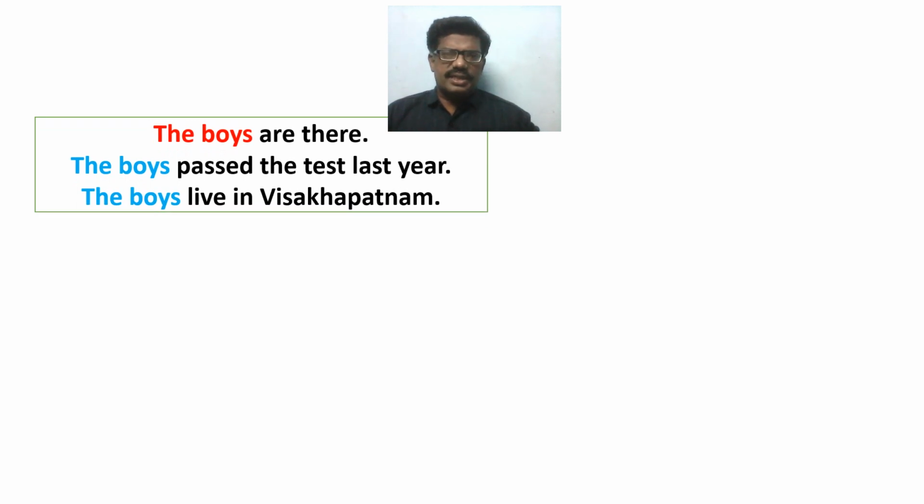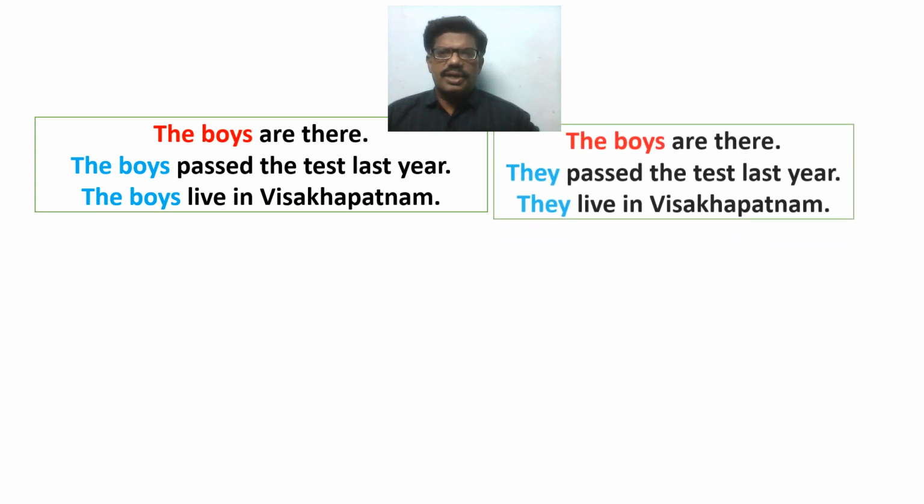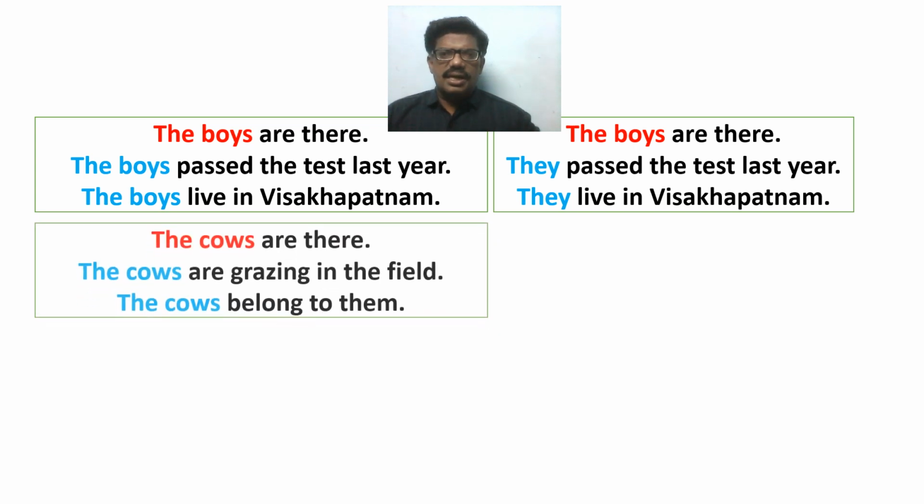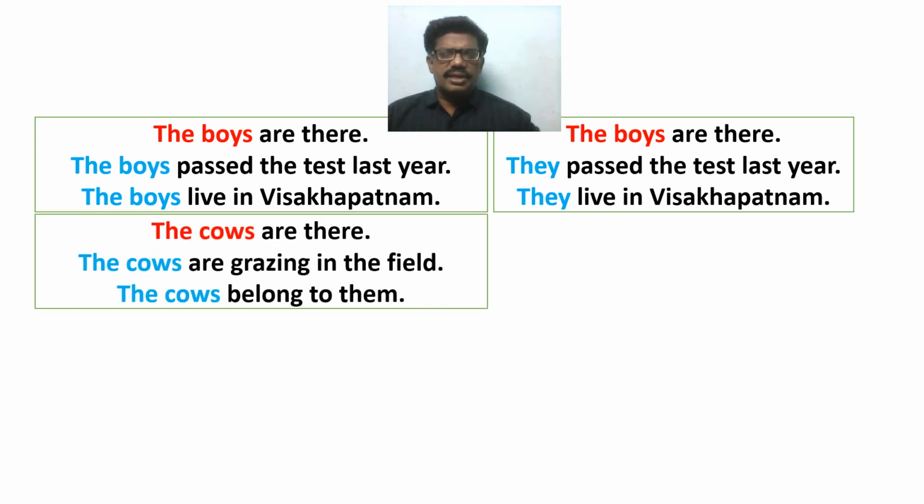You can find here one more example. The boys are there. The boys passed the test last year. The boys live in Visakhapatnam. Here, the plural noun, the boys, is repeated. In order to avoid the repetition of this plural noun, that is, the boys, we can make use of they like this.